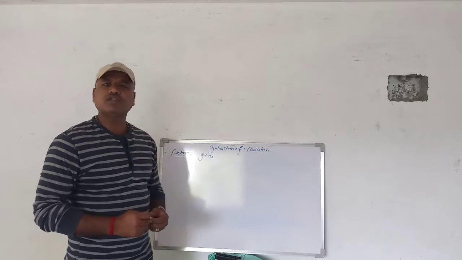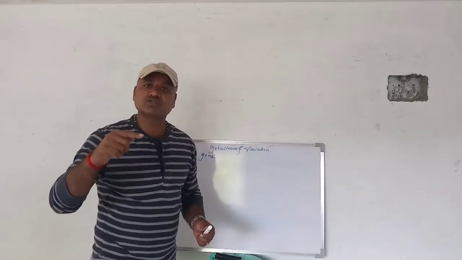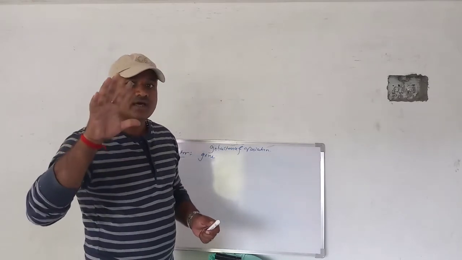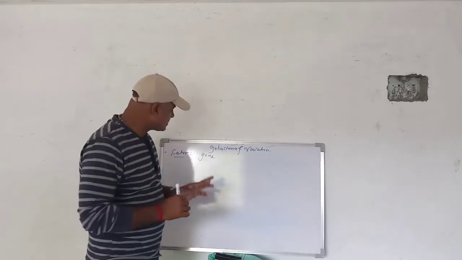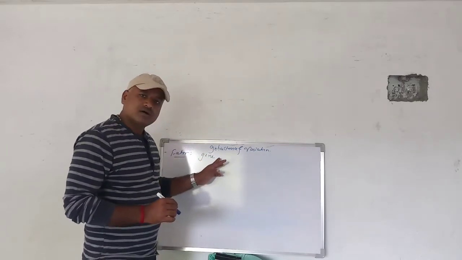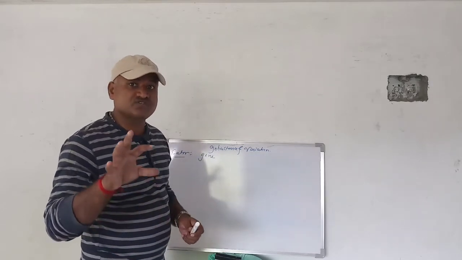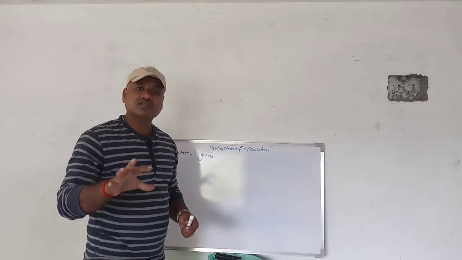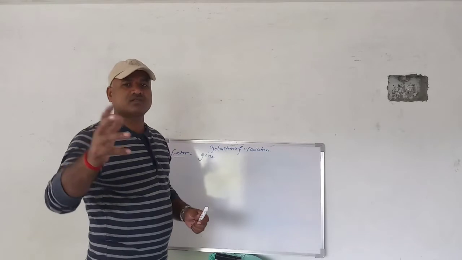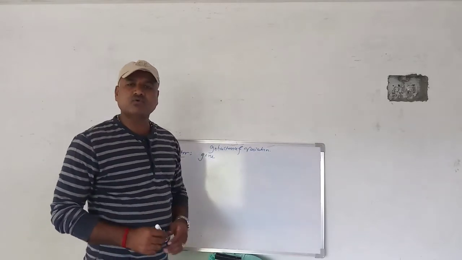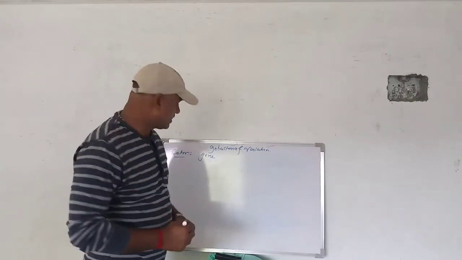At that time, he only called it a factor, which can be transferred from one generation to another generation. It is one of the inherited characters. But at that time, he had just given the name factor. Now, after the discovery, that factor is considered a gene. And the gene inherits itself from one generation to another, and due to that only, the characters are transferred from one generation to another.